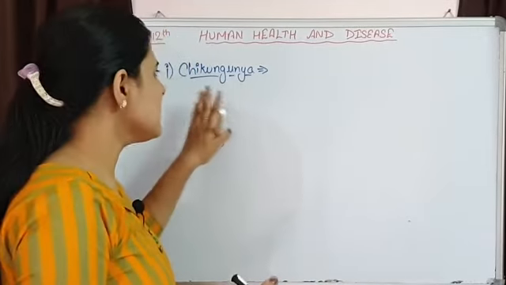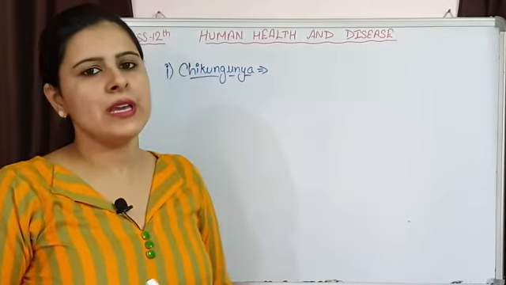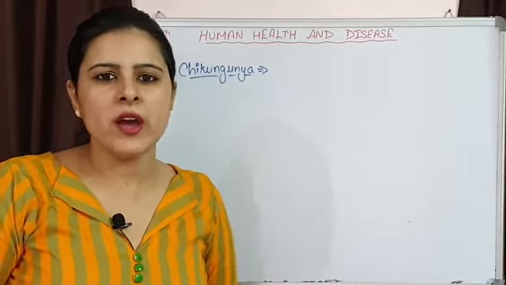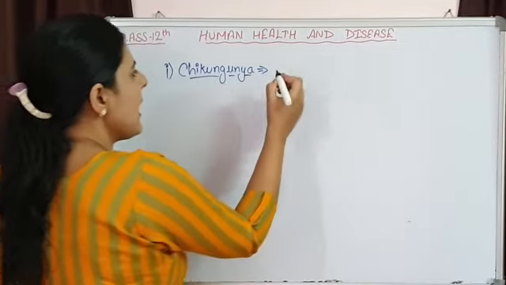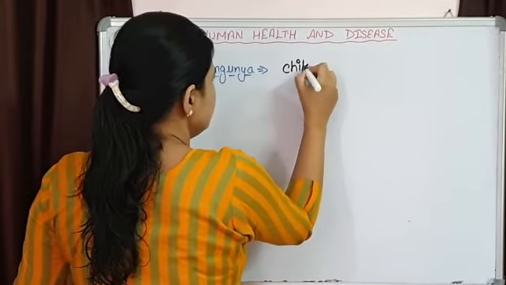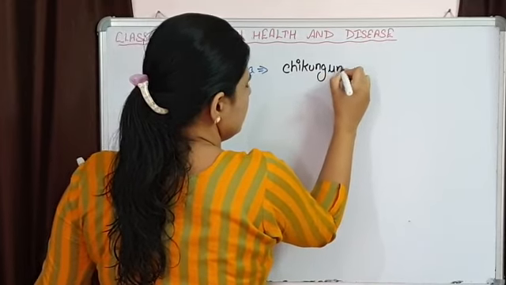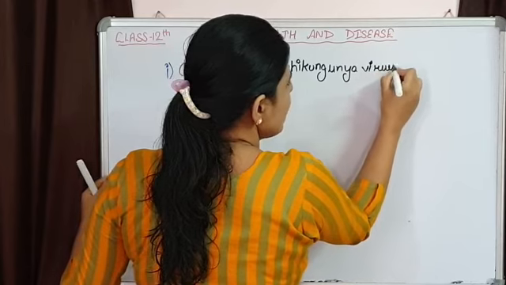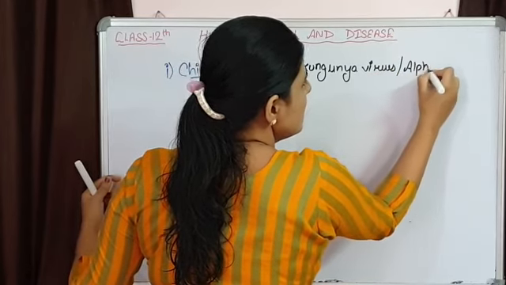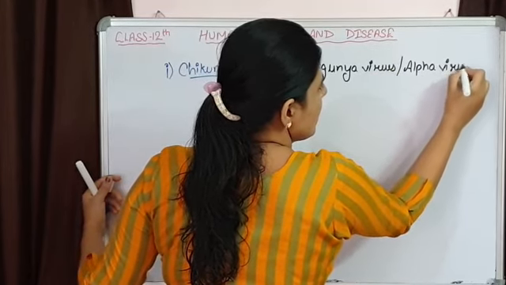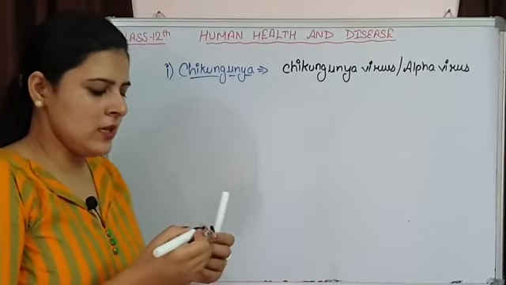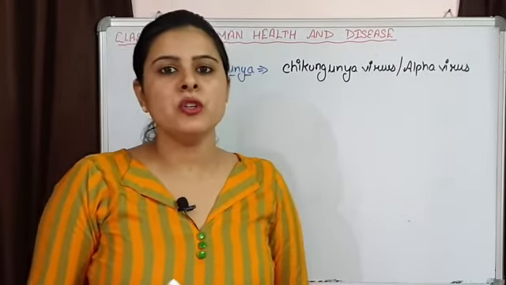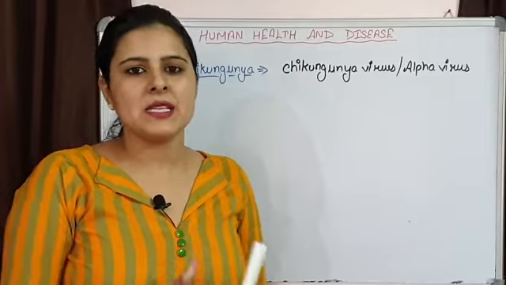The virus that is responsible for causing chikungunya is commonly known as chikungunya virus, or it is also known as alpha virus. Now the mode of transmission of this disease is mosquito.